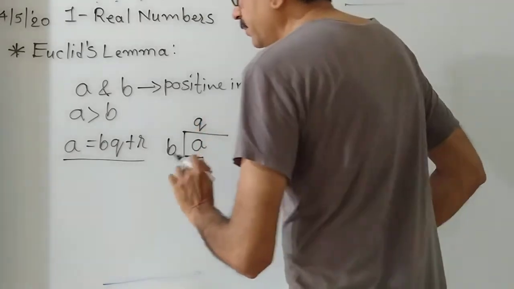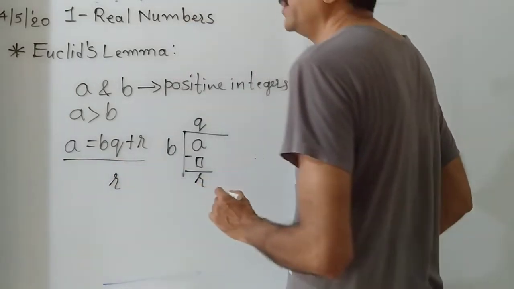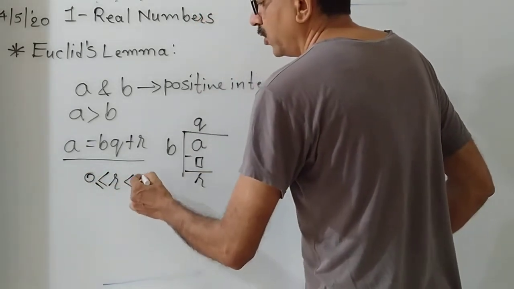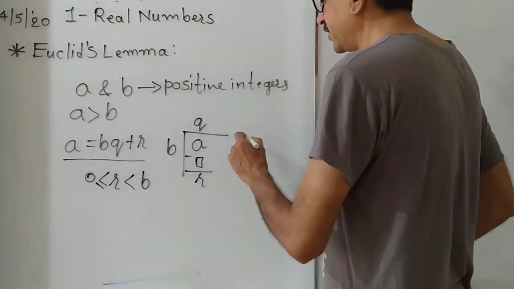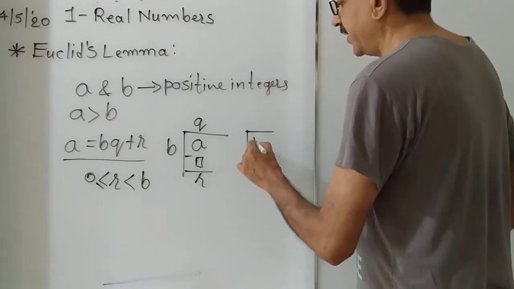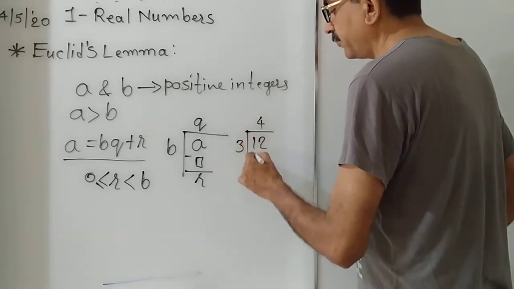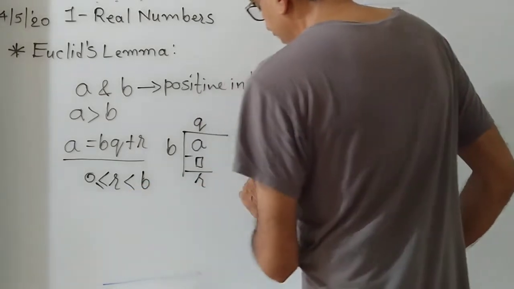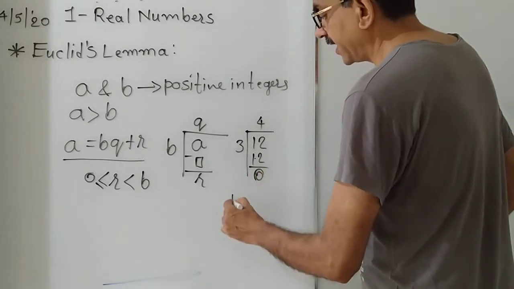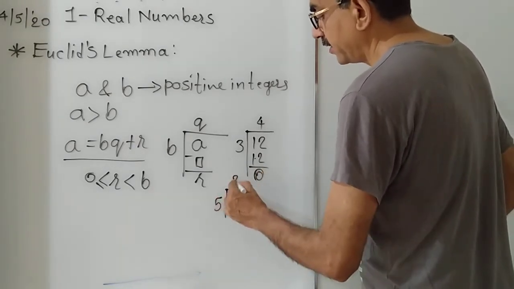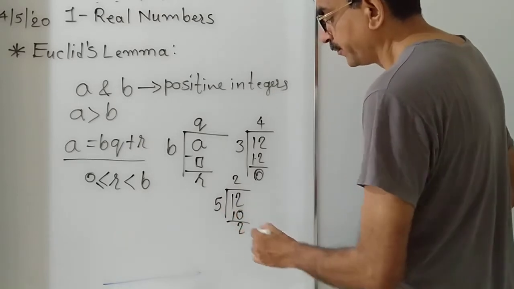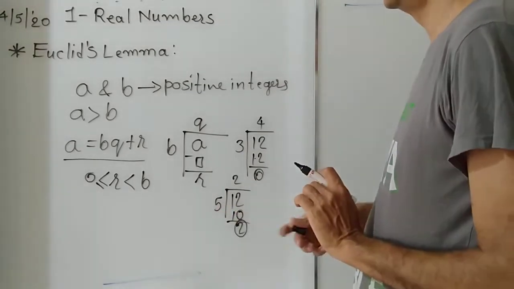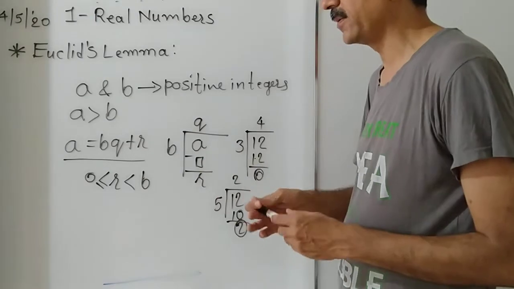You understood? But one important thing, what is the nature of the remainder? The remainder is either 0 or greater than 0, but it is always less than the divisor. Let's understand with the help of an example. When 12 is divided by 3, 3 4s are 12, remainder 0. Then what is the nature of the remainder? 0. Sometimes, suppose we divide it by 5, 5 2s are 10. What is left? 2. Look here. The remainder 2 is smaller than the divisor. This is a very important condition.